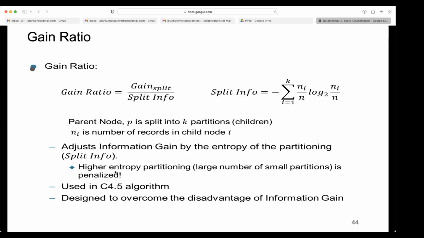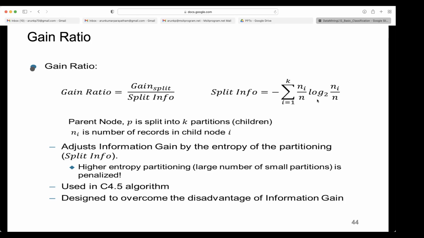So we are also putting a constraint: don't split into so many splits, so that you can make the decision tree pure. The number of splits is less and it should still be pure. So we are getting a trade-off between them, it seems. For that, we are using this algorithm, gain ratio, that is gain split by split information.